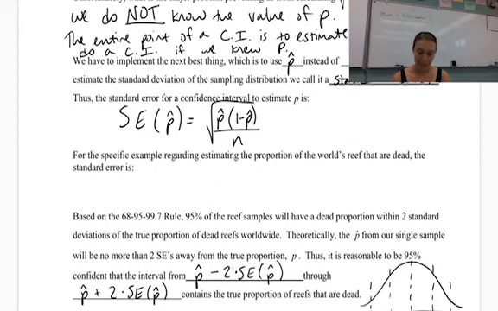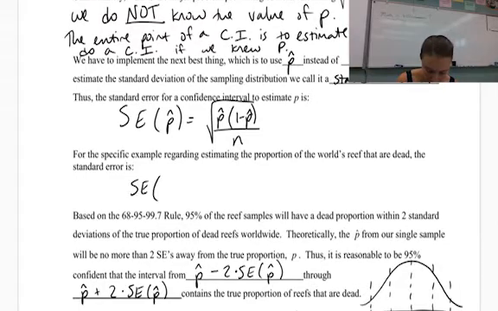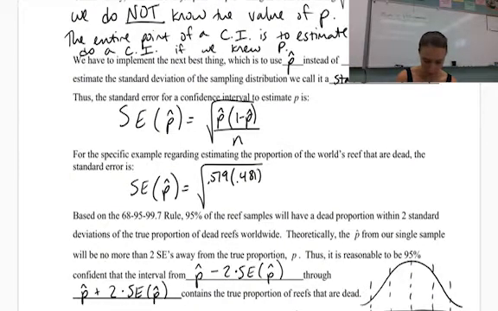For the specific example regarding estimating the proportion of the world's reefs that are dead, the standard error of our P hat would be the square root of 0.519 times 1 minus 0.519, which is 0.481, divided by 104. That was our sample size. So we would get 0.049 as our standard error.